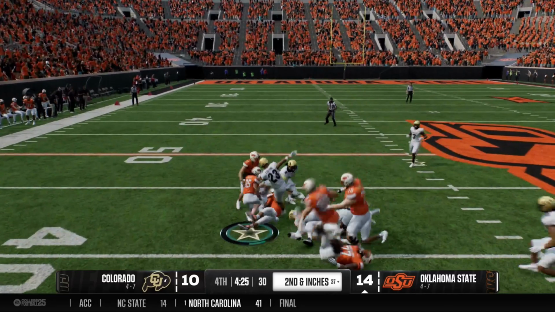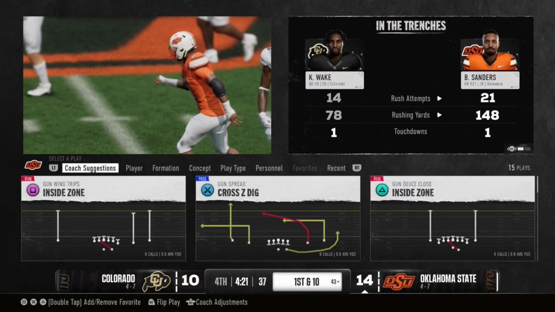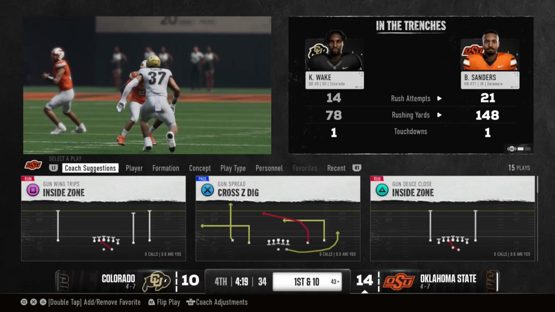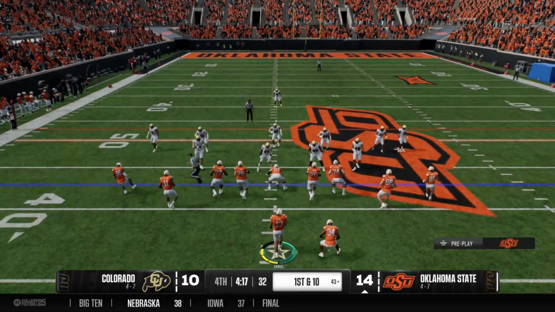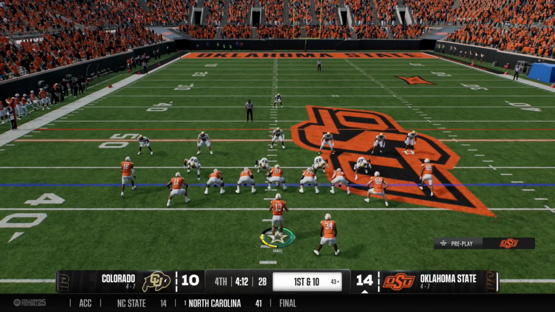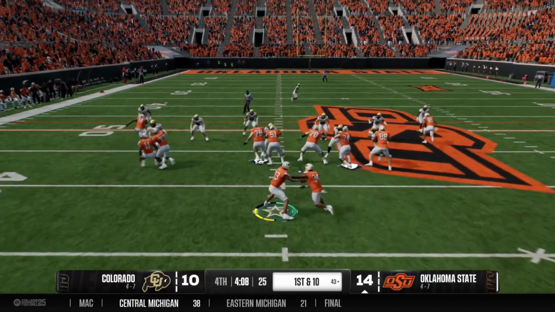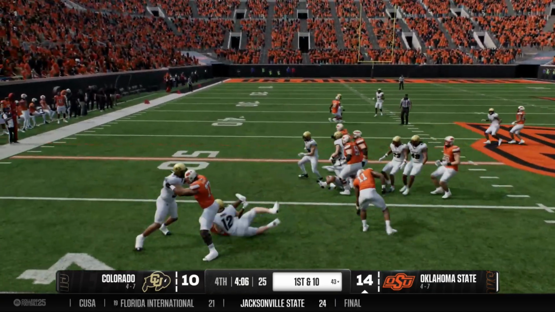Oh my God, he's so good, dude. That juke move is disgusting. My man is dominating right now. We want to waste as much time as possible, but I'm definitely just going to keep running it as much as we can. Oh, Fields is checked in. Apparently, Barry is a little bit tired, which is fair enough. He's run the ball quite a bit, but we're just going to try to keep this ball on the ground, keep it moving.